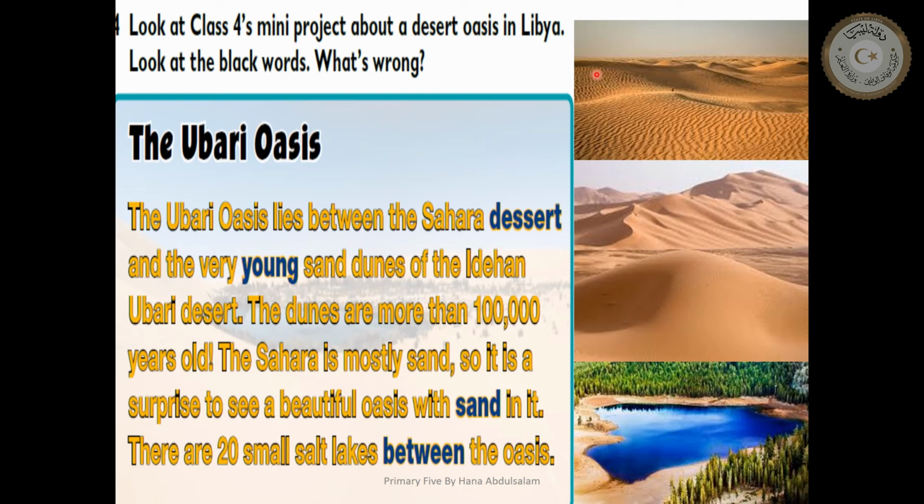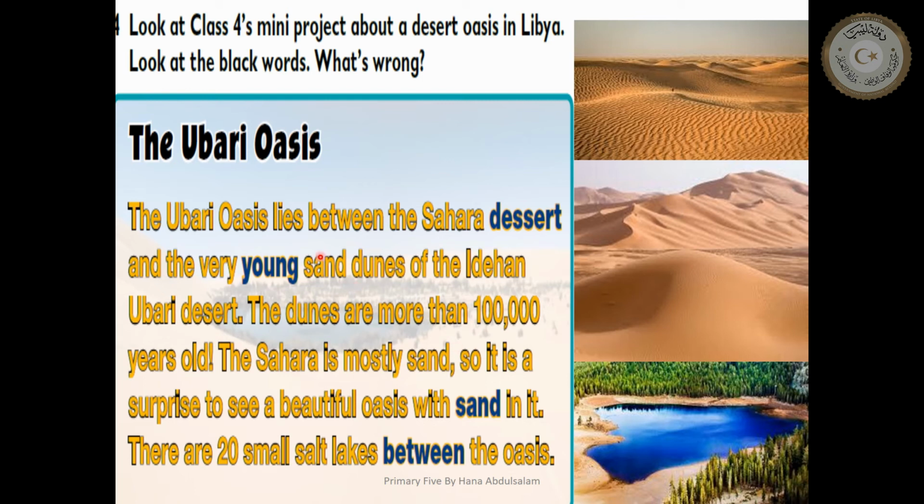So again, what's this? It is Sahara Desert. What's this? It is sand dunes of Ubari Desert. How old are they? 100,000 years old. The Sahara is mostly sand. So it is surprising to see what? To see an oasis with a lot of water in it. In the oasis, there are 20 small salt lakes. Lakes like this. How many? 20 salt lakes in the oasis.